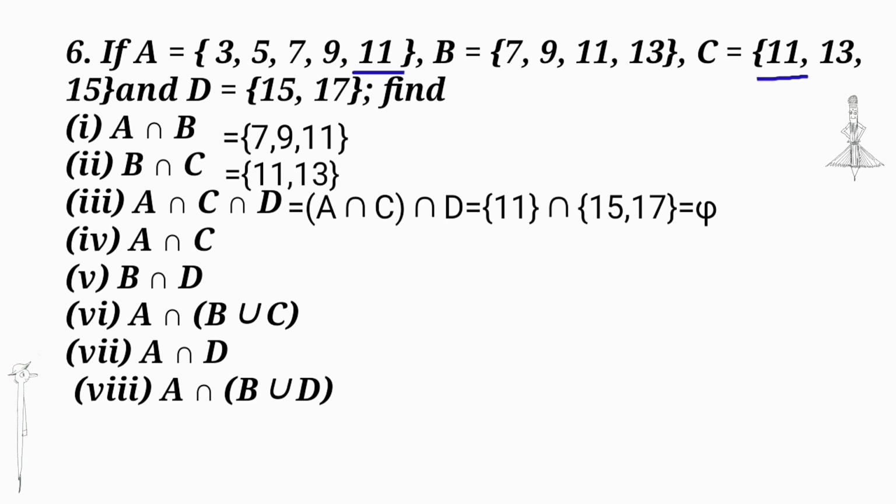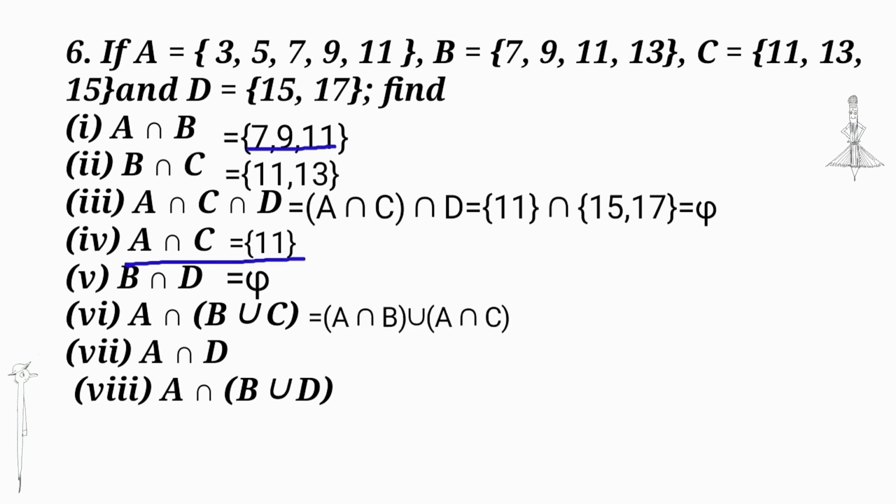A intersection C is equal to {11}, B intersection D is equal to the null set. A intersection (B union C) is equal to (A intersection B) union (A intersection C). First find A intersection B, we get {7, 9, 11}, and then A intersection C is equal to {11}. The union of {7, 9, 11} and {11}, we get {7, 9, 11}.